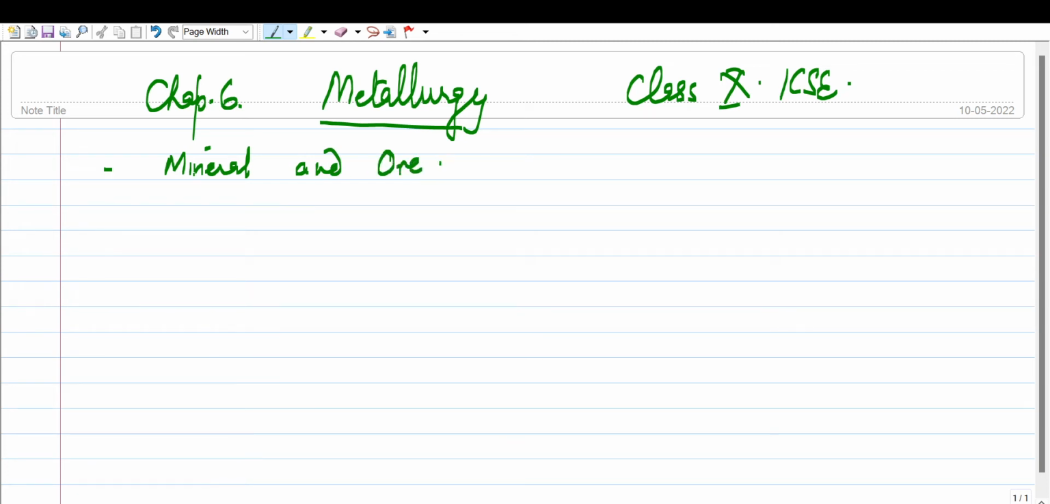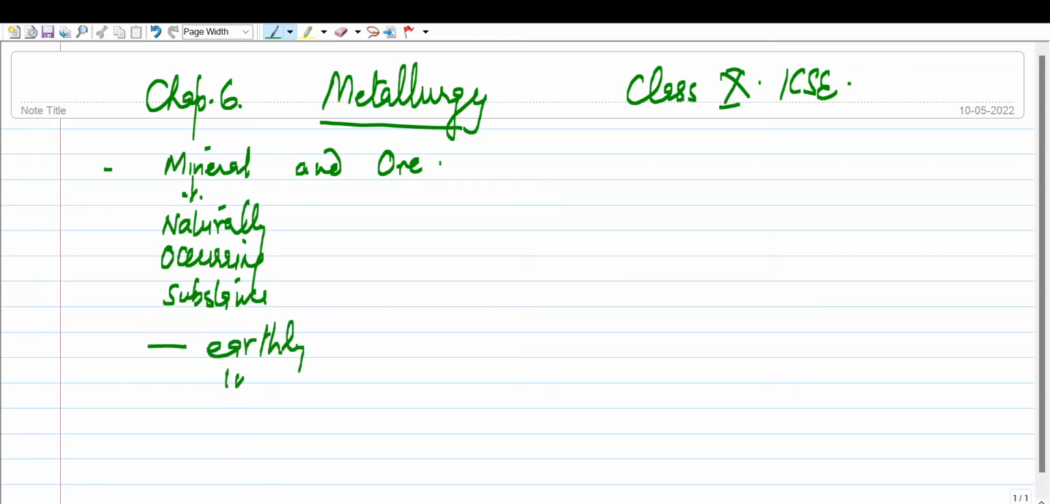So what do you understand by mineral? So mineral is any naturally occurring substance, okay, naturally occurring substance which is associated with earthly impurities. So this is a substance which has got earthly impurities and we call this as mineral. Okay. Now these substances are basically compounds of metal.